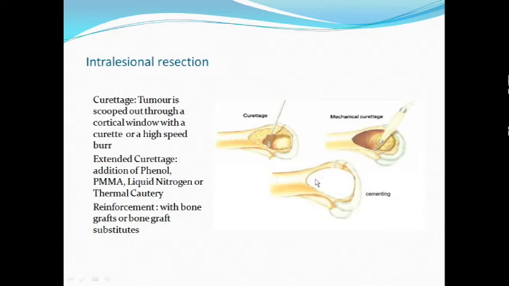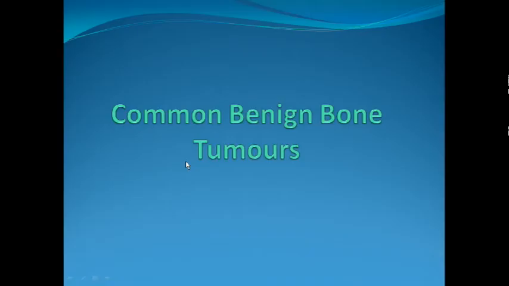At the same time, when this cement sets, it gives out heat, which kills the microscopic tumor cells that might be left behind. So usually the type of surgery that we are going to encounter in benign bone tumors will be one or the other form of intralesional resection, usually curettage, or more likely extended curettage.